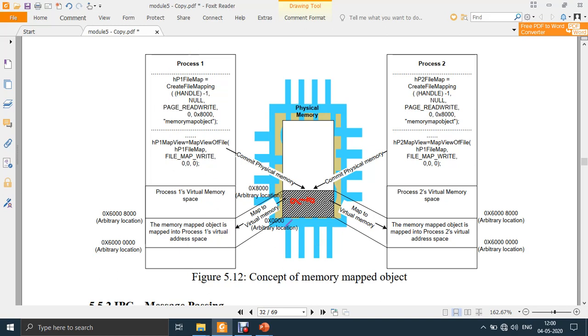So the process which makes use of this a, let's say it will update this a from 10 to 20. As soon as it updates the value here to 20, the same value will be updated here also, because it is shared. Whatever changes you do here will be immediately done to this shared memory. So this is the concept like caching.